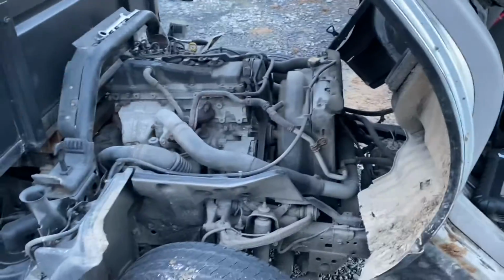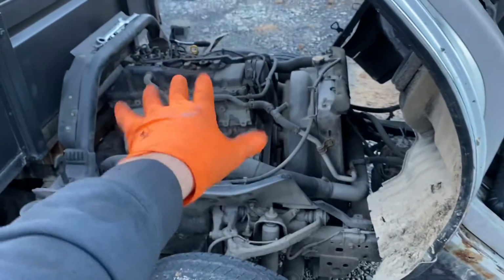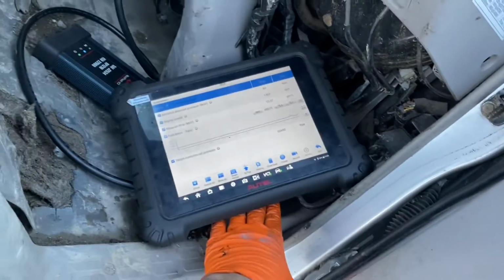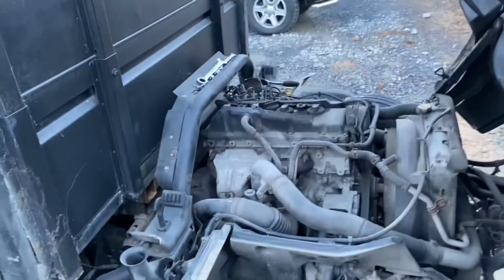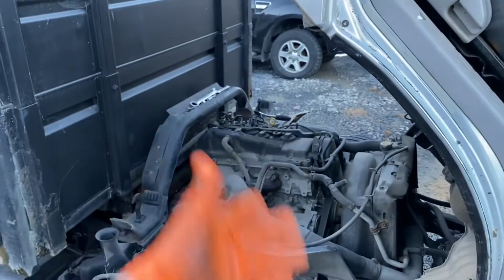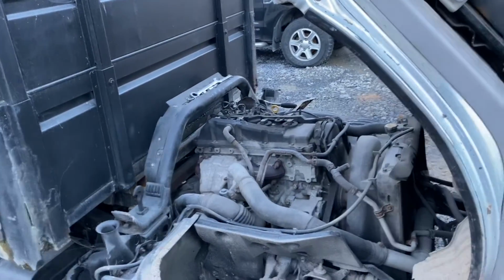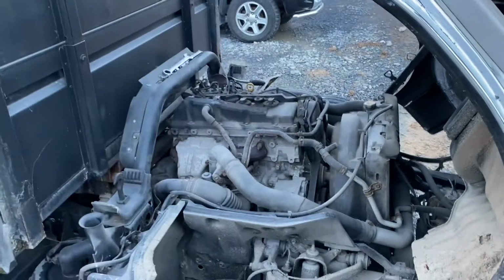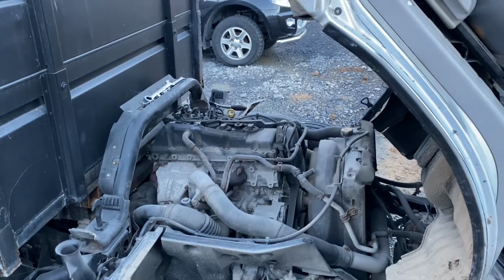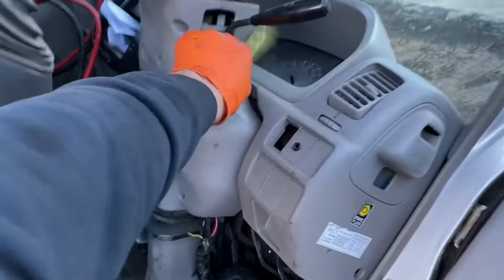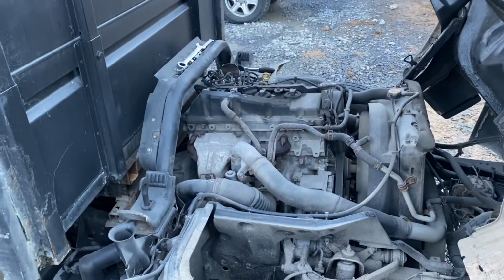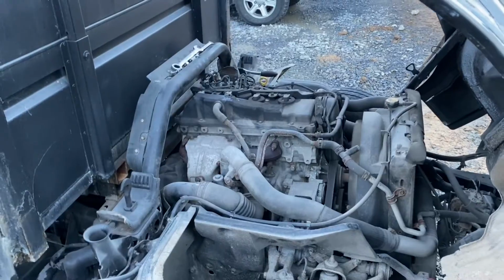Okay, the owner of the car came up behind me and I was stopped for a moment, but I just left it cranking over there for a second or two, and now we're running. I would say potentially we could have had a cylinder wash here, drowned it with fuel or something along those lines. Do not rightly know, but we'll reconnect that anyway and just see. But I am up and running now, and we weren't doing that a second ago. We'll actually take the key off and see how fast she reacts. Okay, I'd say this thing just needed to get rid of whatever crap was inside the cylinders.